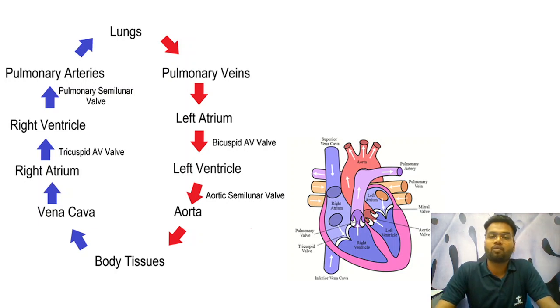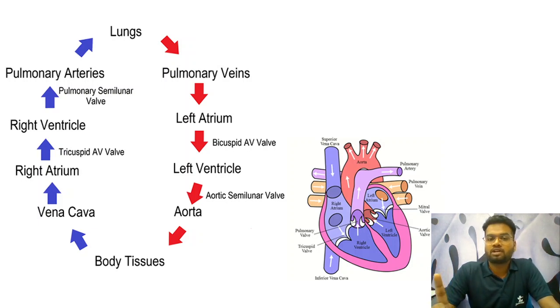What is special about the pulmonary artery? It is the only artery of the human body to contain deoxygenated, oxygen-poor blood. As you can see, blue is used for impure, oxygen-poor blood, and the pulmonary artery is shown here.